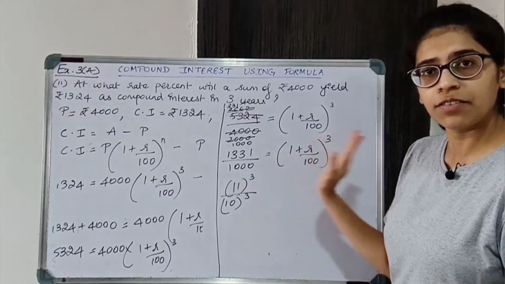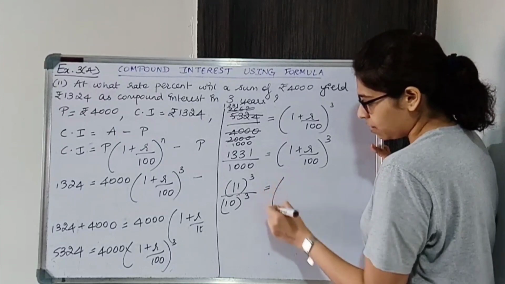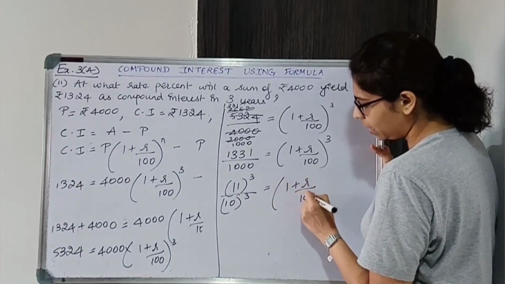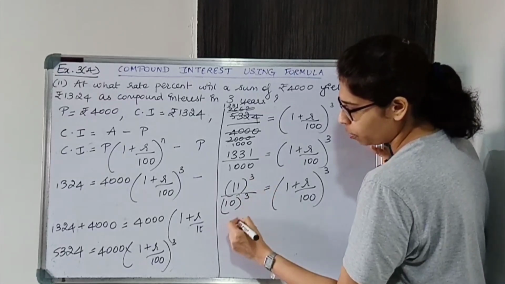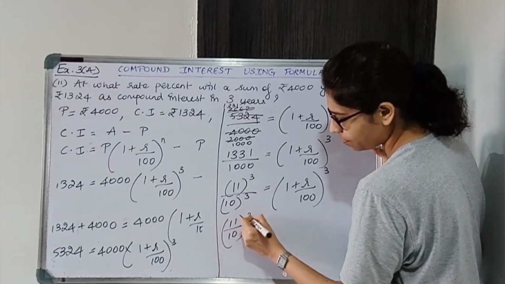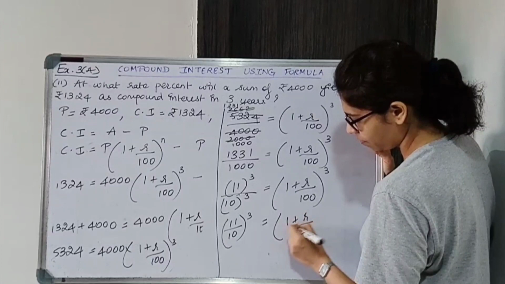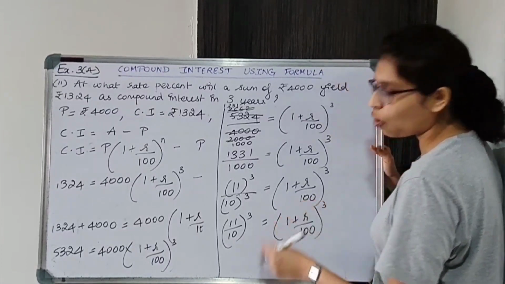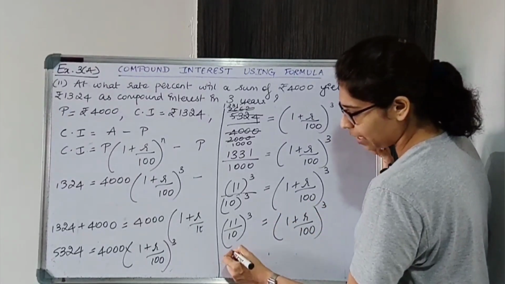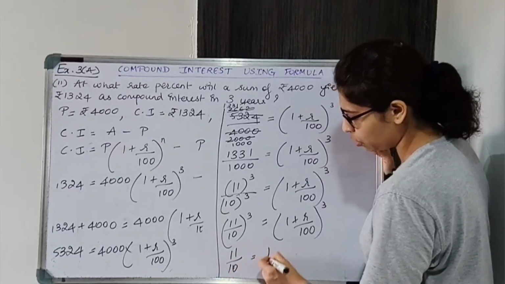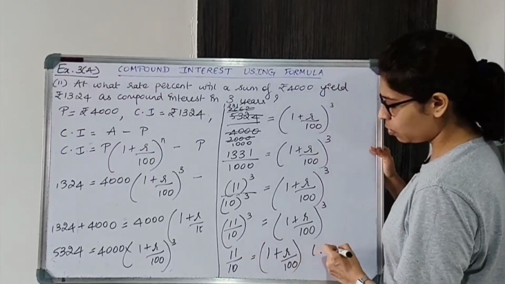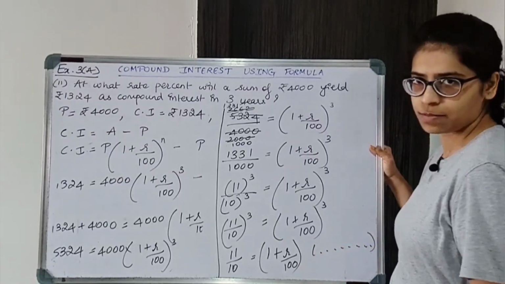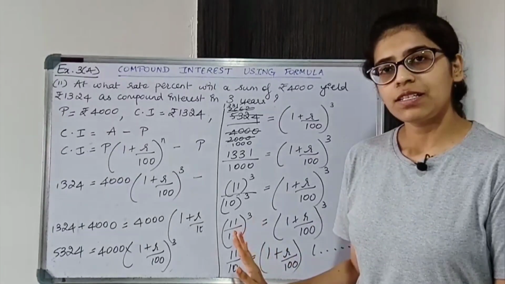So again here we have perfect cubes, so we can take the cube root on both the sides. By the law of indices I can take the common cube. Let's take the cube root on both the sides. So we get 11 upon 10 is equal to 1 plus R upon 100. So the cube will vanish. Give the reason over here: taking cube roots on both the sides. Okay, now it's easy.